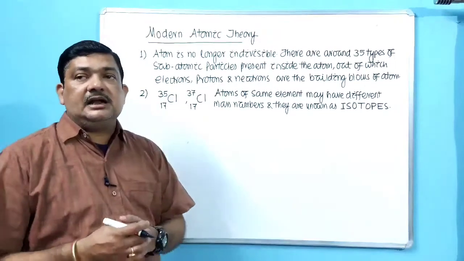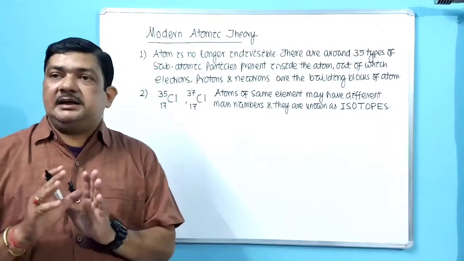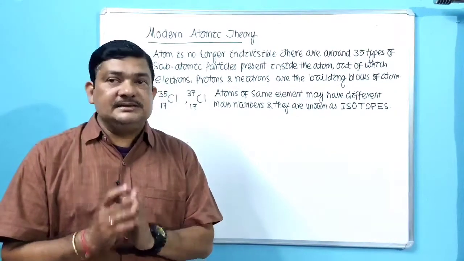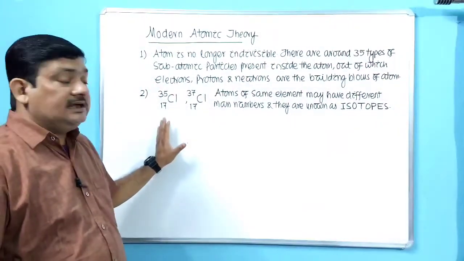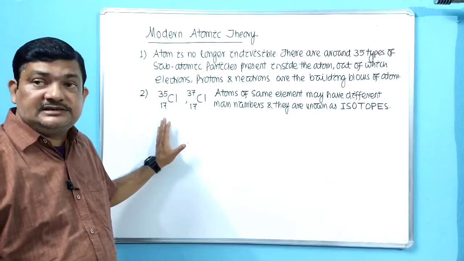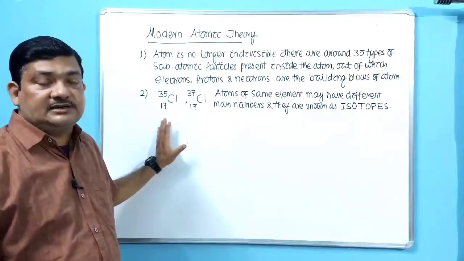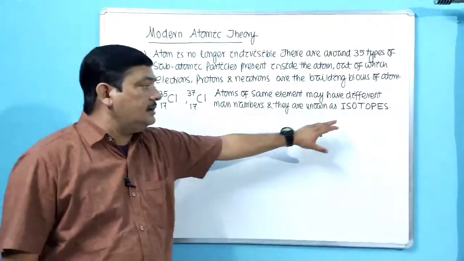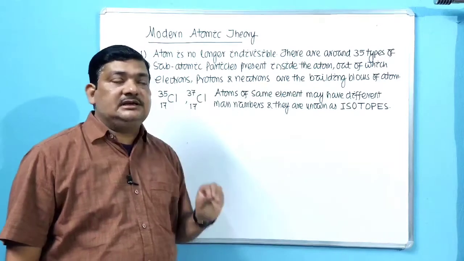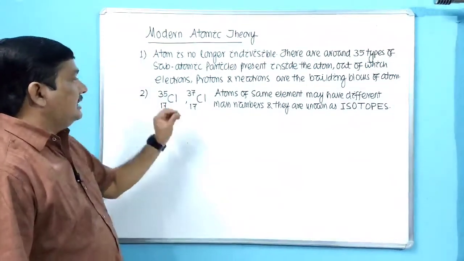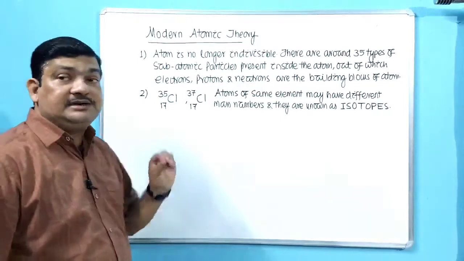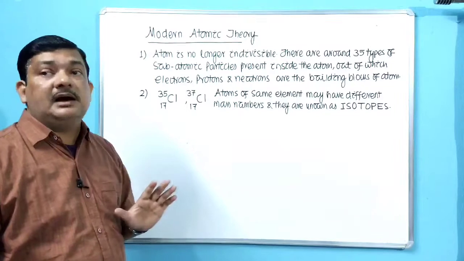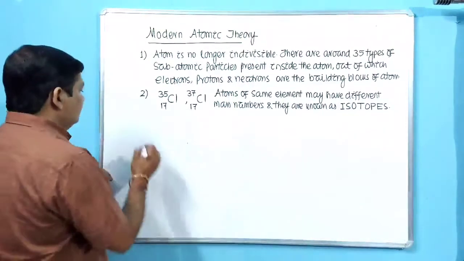That means as per John Dalton, atoms of the same element have to be similar in all respects. That means their every property should be similar. But here, in case of isotopes, it is not true. They can differ by their mass number. Any two species having same atomic number but different mass number are called isotopes. So this is the next postulate of modern atomic theory. Atoms of the same element may not have all properties similar. They will differ at least by the mass number in case of isotopes.